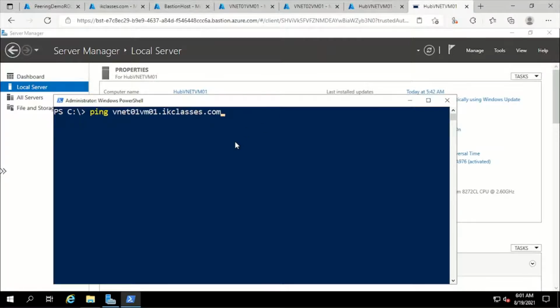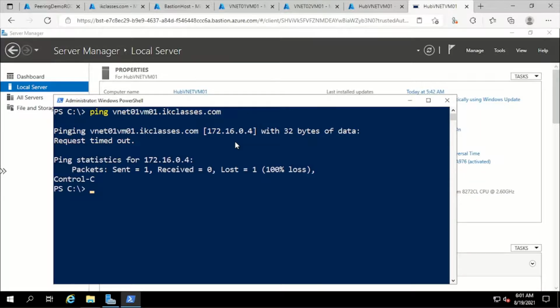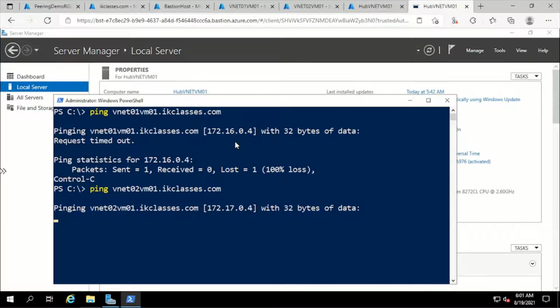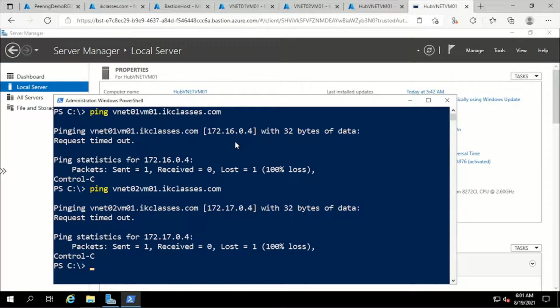If I try to ping VM01 in VNet01, I won't get a response because there's no connectivity between Hub VNet and VNet01. Similarly, if I try to ping VM01 in VNet02, we won't get a response because there's no connectivity between Hub VNet and VNet02. So in this demo, we will peer these networks.